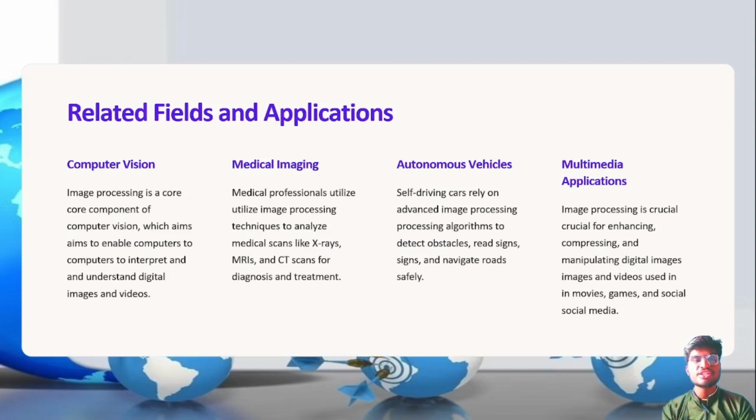Related fields and applications. Computer vision, medical imaging and autonomous vehicles, and multiple applications. Image processing is a core component of computer vision, which aims to enable the computer to interpret and understand digital images and videos. Medical imaging is nothing but, we know about scanning, right? Like that.